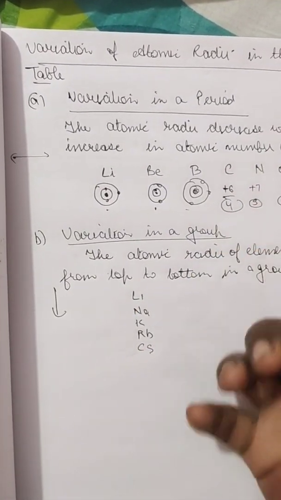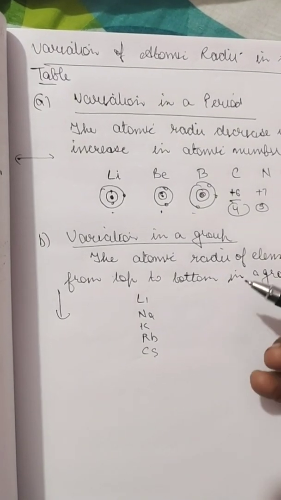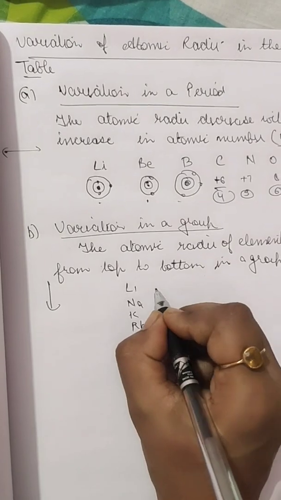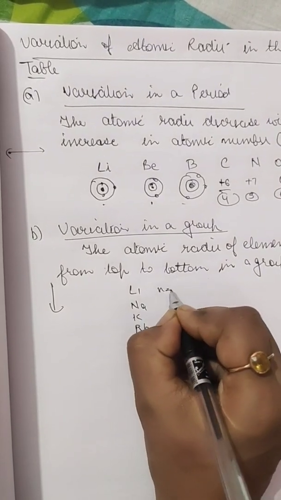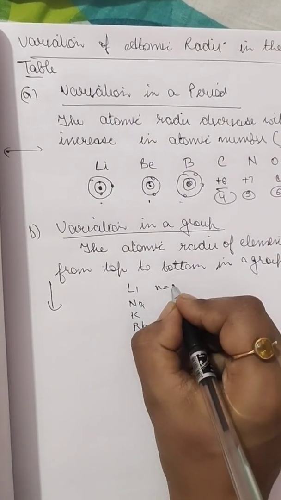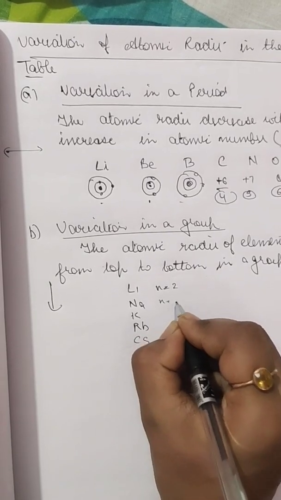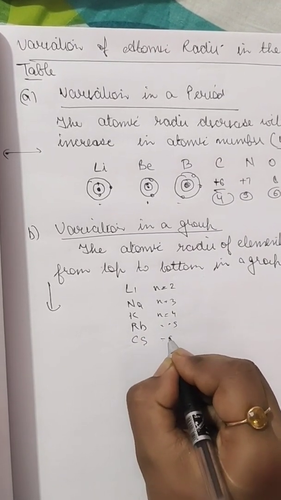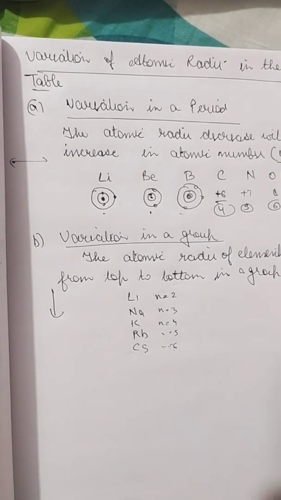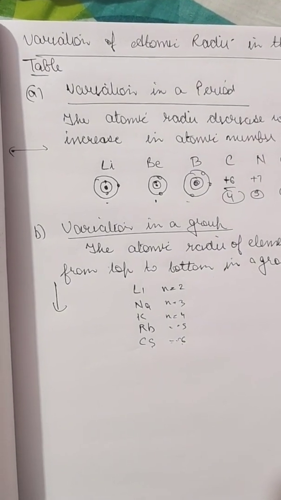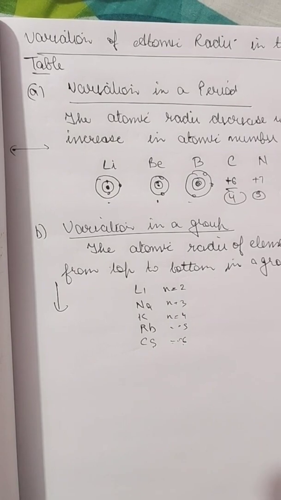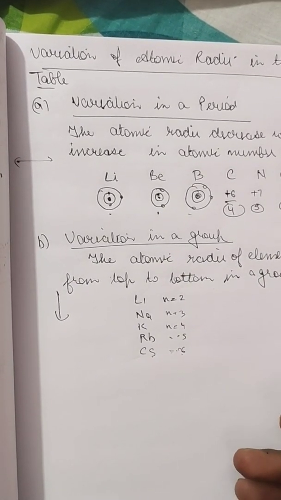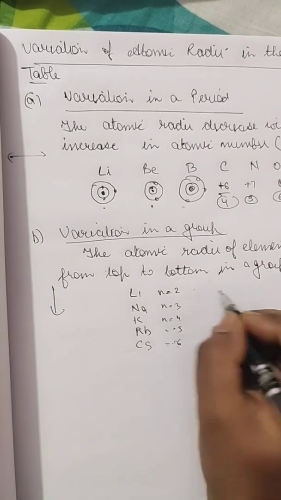So while going from one atom to another, there is an increase in the principal quantum level. Here the n will be 2, here the n will be 3, here the n will be 4 and 5 and 6. Okay, so the principal quantum number is increasing, the value of n is increasing each time, because along this the number of electrons in the outermost shell remains the same.